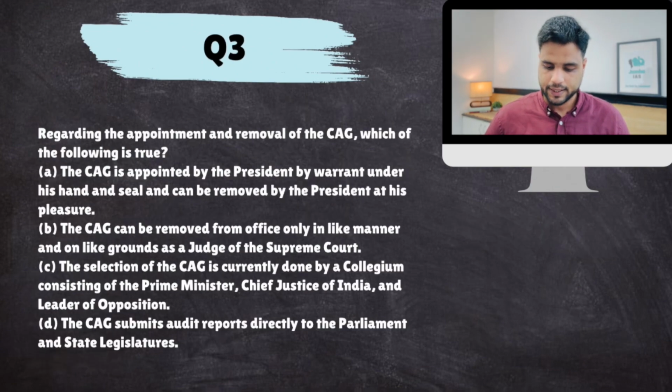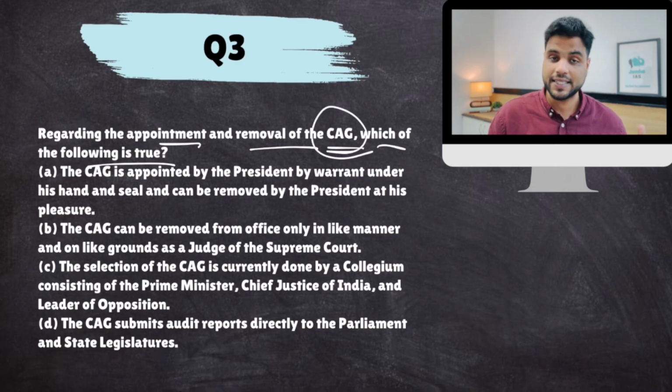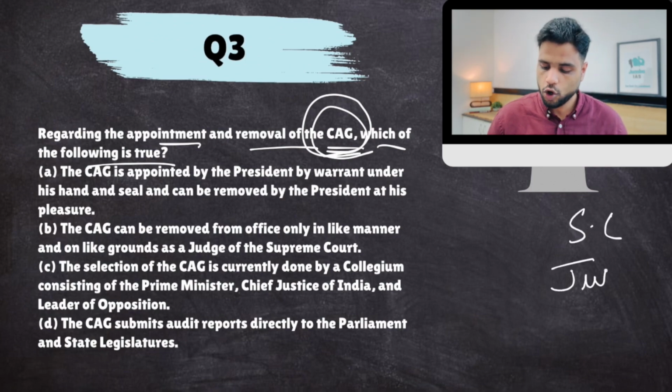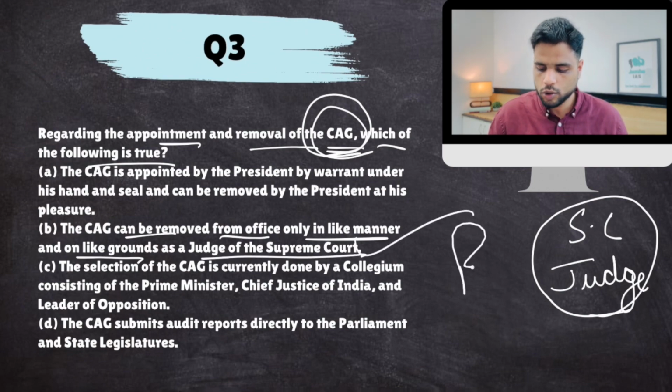Next. Regarding the appointment and removal of CAG, which of the following are true? Now, just remember this. To ensure its independence, the removal of CAG in India has been made extremely difficult. CAG can only be removed in the same manner as prescribed for removal of a Supreme Court judge. And we all know how difficult it is to remove a Supreme Court judge. A Supreme Court judge can be removed from office only on grounds of proved misbehavior and incapacity.